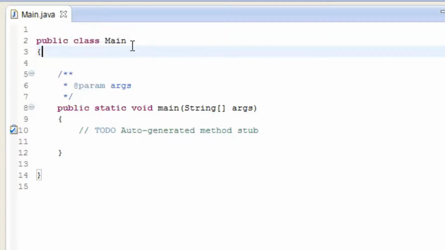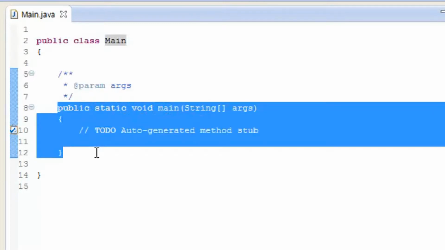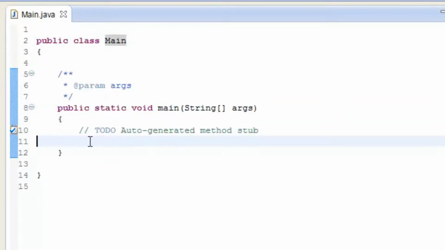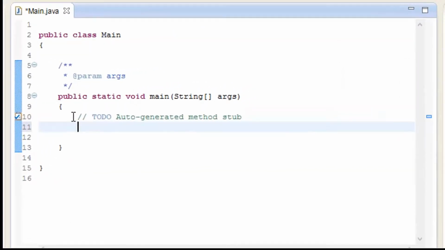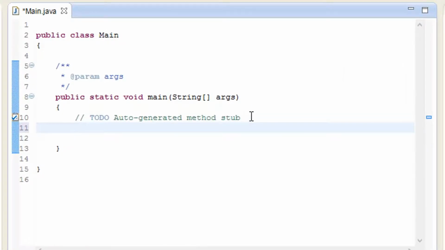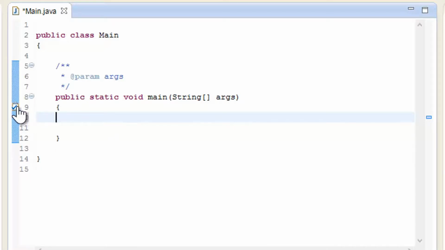So all this I have written in the main, and this is all the things which is automatically created. When I was learning Java, you have to write all of this code, and if this is not there, it is not going to work. I don't know why they did that, but that's how it is. So this is the comment, so we can go ahead and remove the comment if you want. It was just showing that it was automatically created, and here you can see the line number which we have created, and type something which is going to be useful for us.